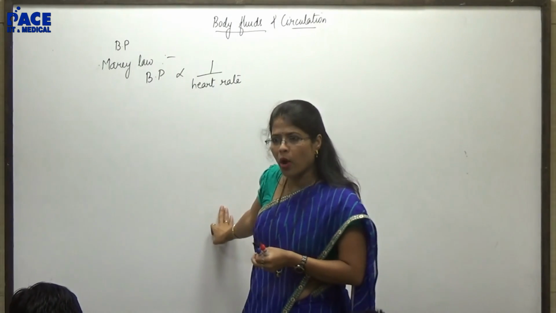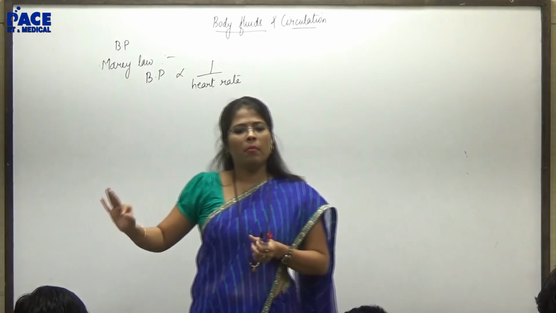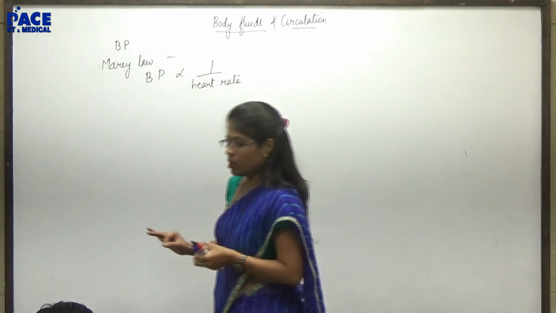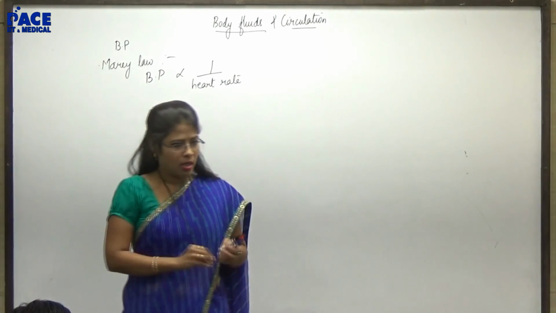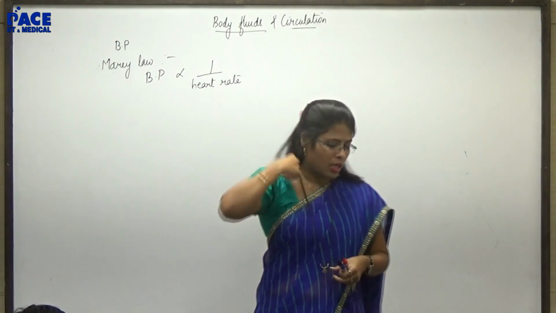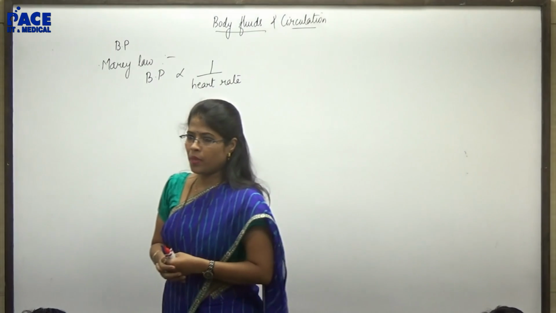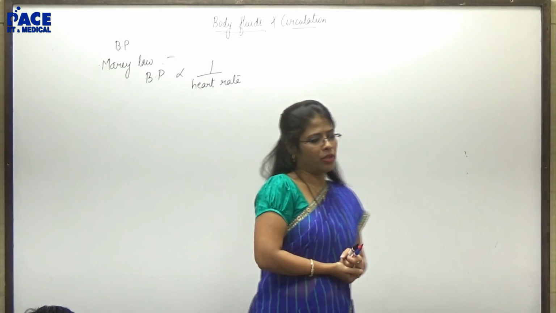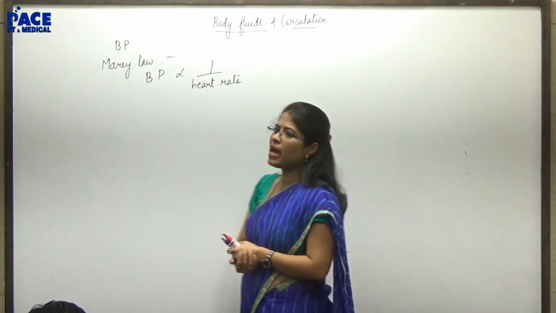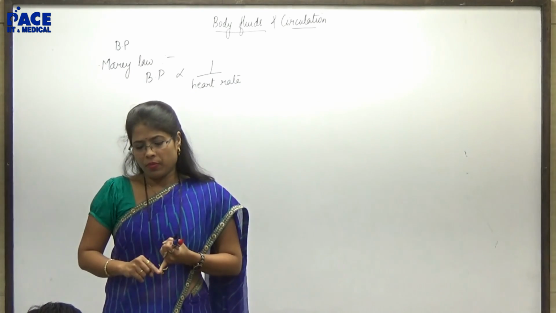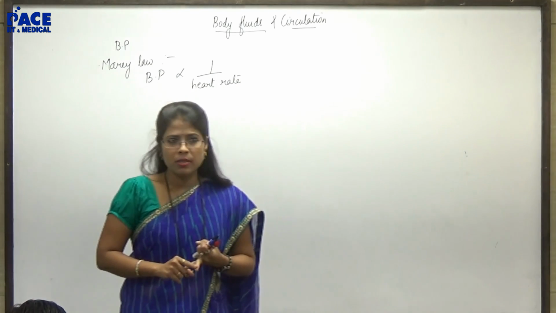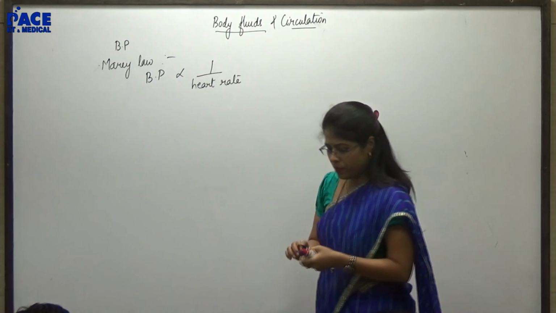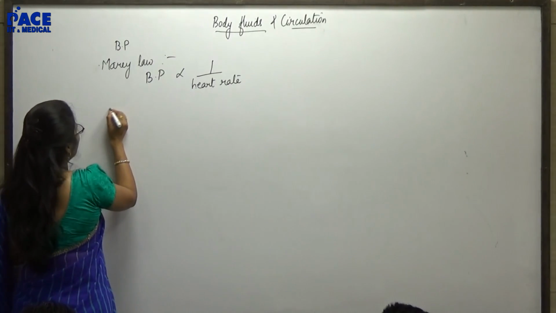So just add one point. Hence, blood pressure is maintained by the combined action of heart, hypothalamus and kidney. Okay? There is one more law which is mentioned that is called Starling law.